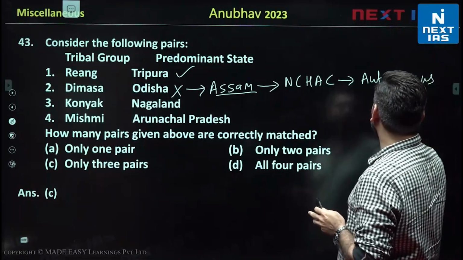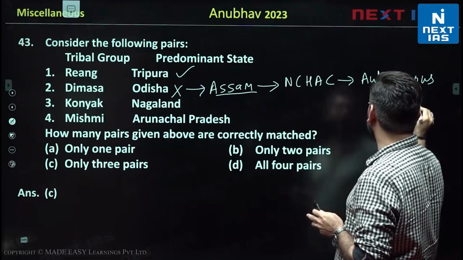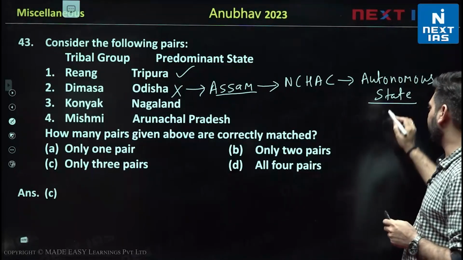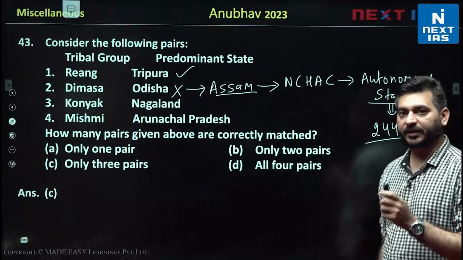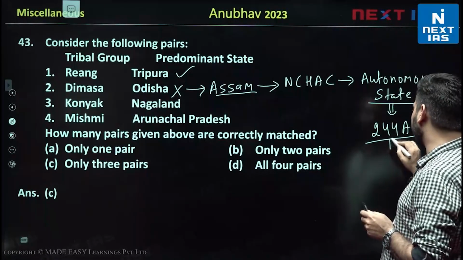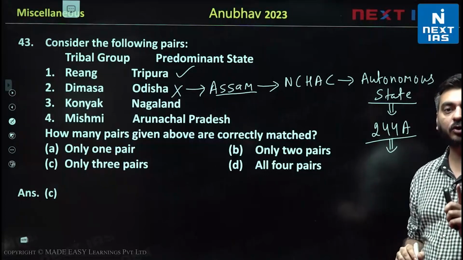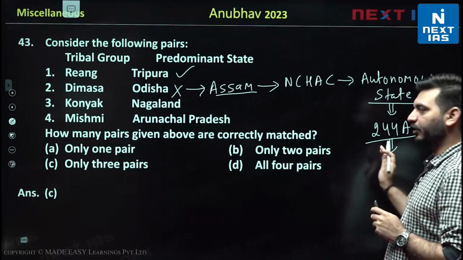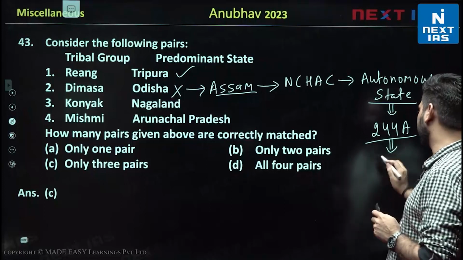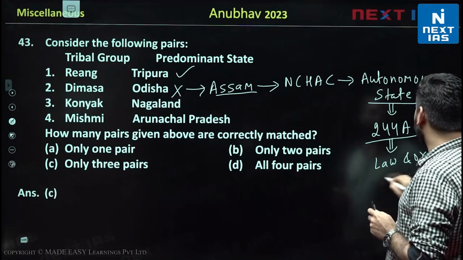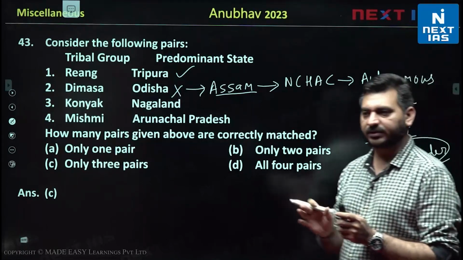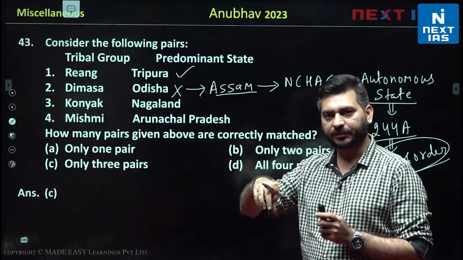autonomous state. Sir, what does autonomous state mean? So if you guys remember, there is Article 244A, which is specifically for Assam, where the power has been given for the creation of an autonomous state. If I talk about the major difference between an autonomous state and the 6th schedule, law and order will also be given to the people of this autonomous state. So it will be a state under Assam, right?